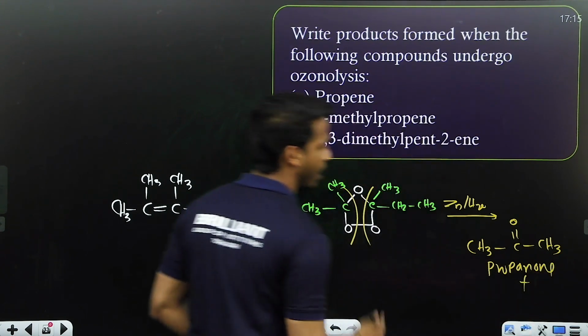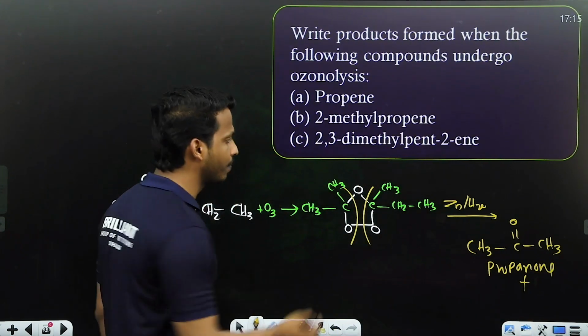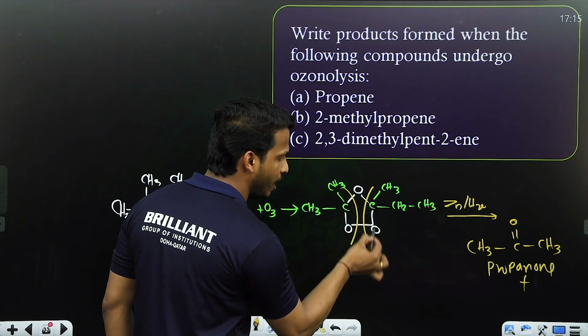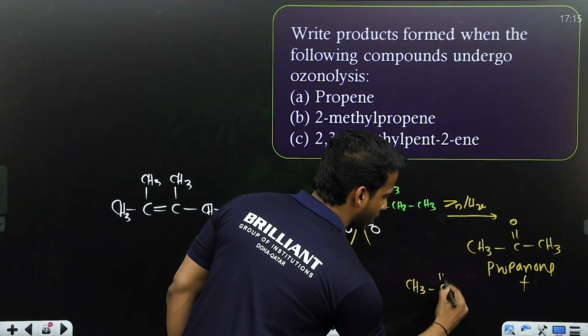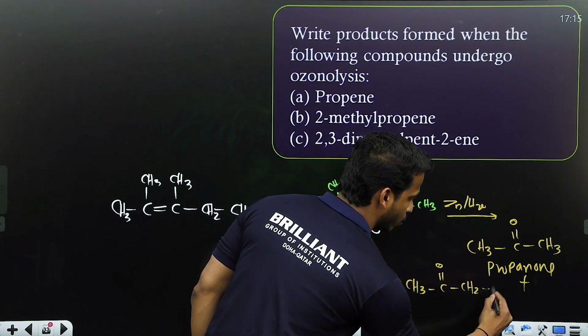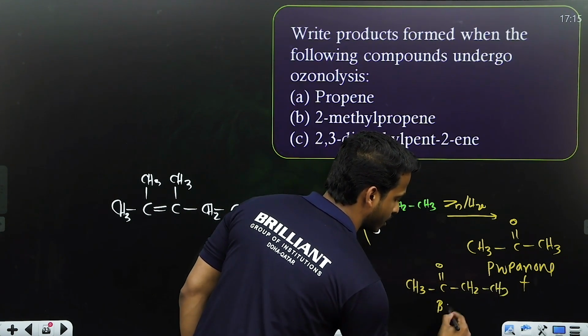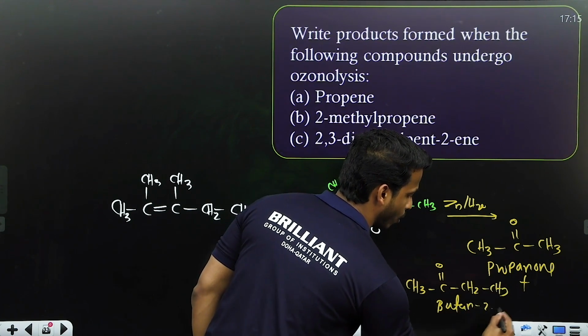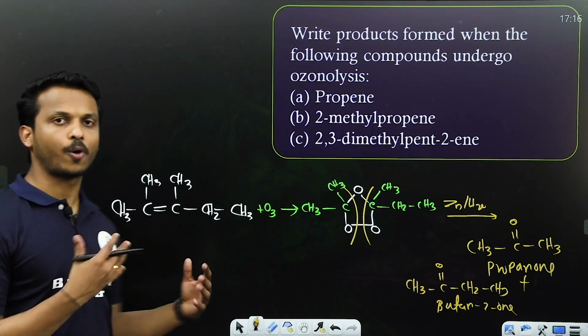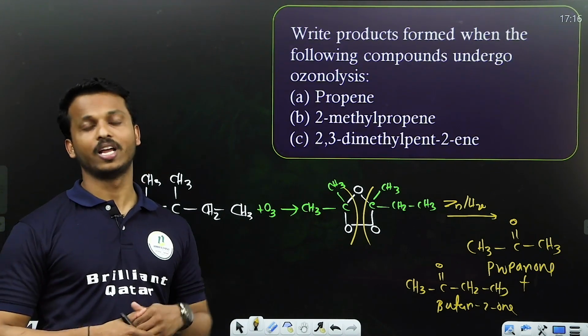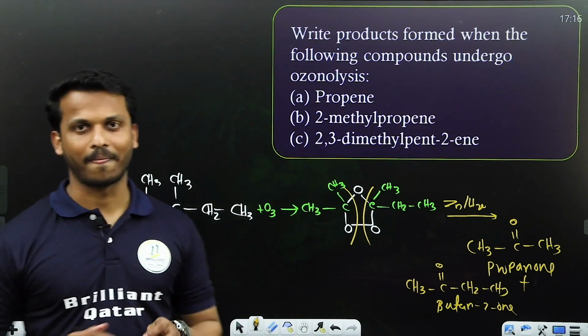Propanone plus. What is the product you have on the right side? CH3 CO CH2 CH3. What we call it as butan-2-one. Clear, all of you? This way we can get two products through the ozonolysis reaction. This is the forward question, right?